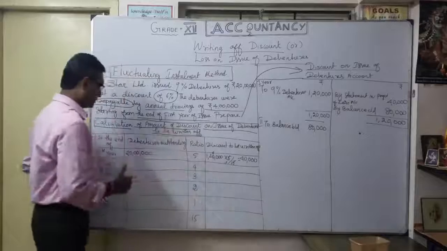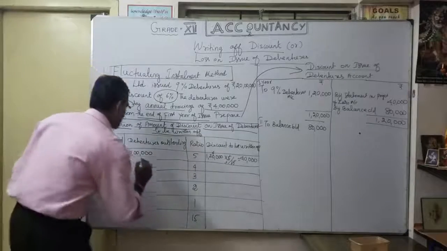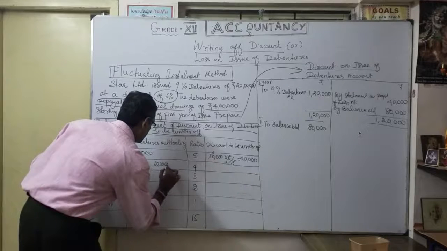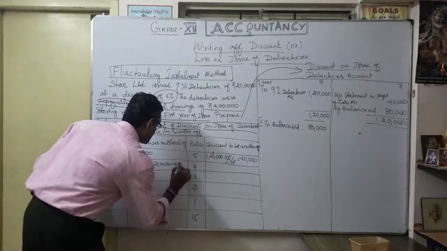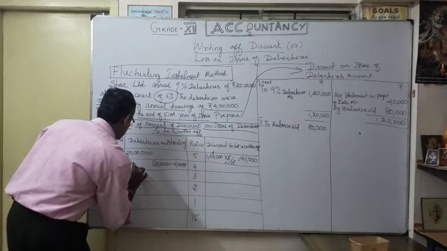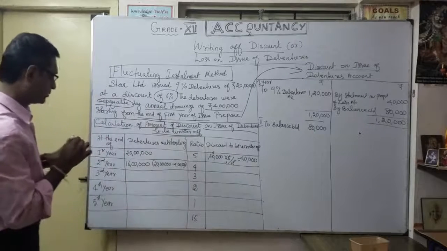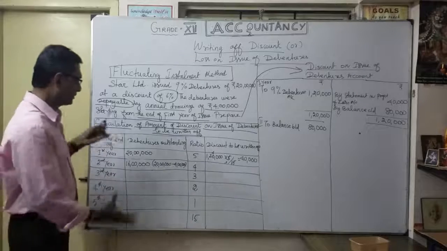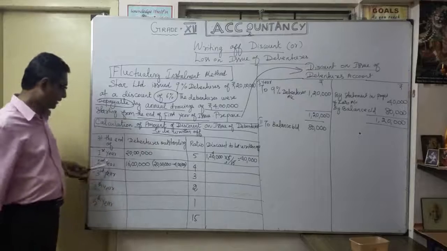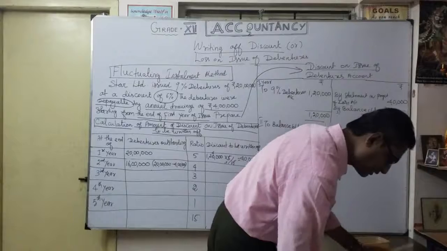Okay, so now the second year, what is my debenture outstanding? We will check it. From the 20 lakhs, I redeemed 4 lakhs, right? So what is my outstanding? Outstanding is only 16 lakhs. Correct? That is the balance of debentures outstanding. Every year 4 lakhs. In the second year my debenture outstanding is 16 lakhs. Okay, that is the discussion.